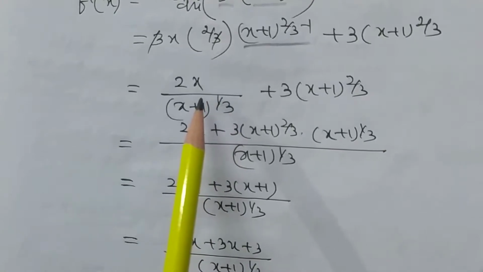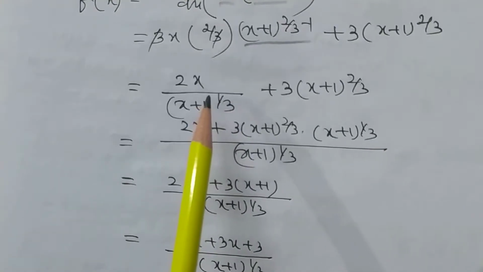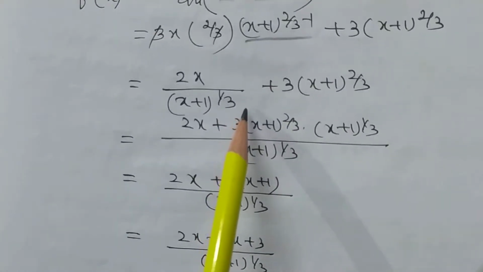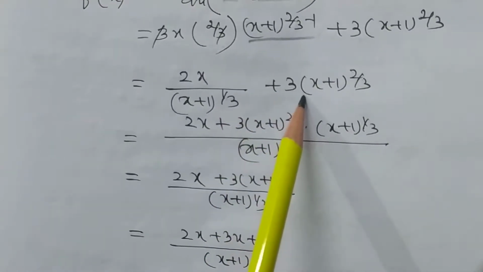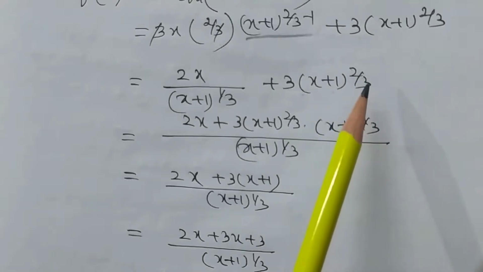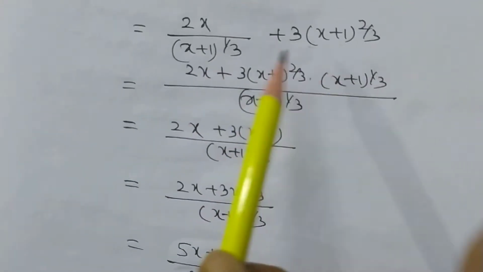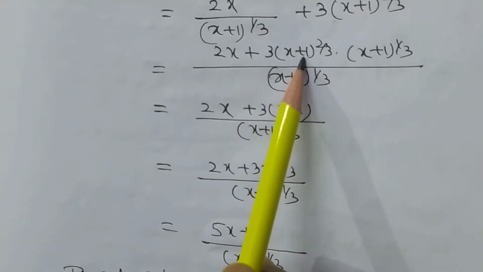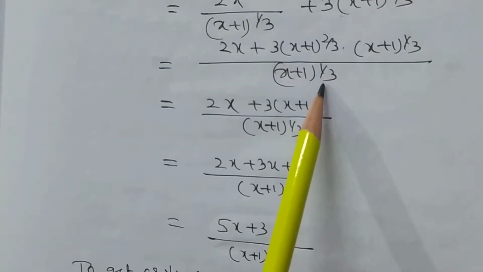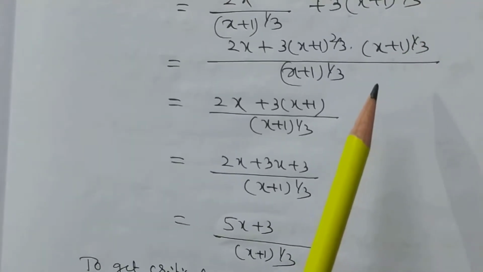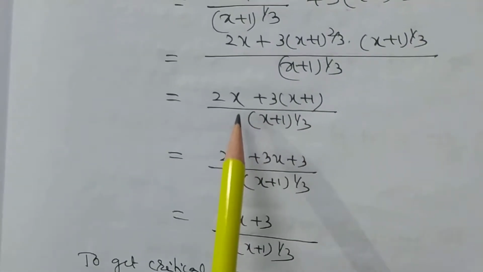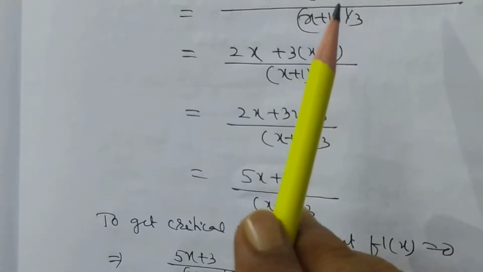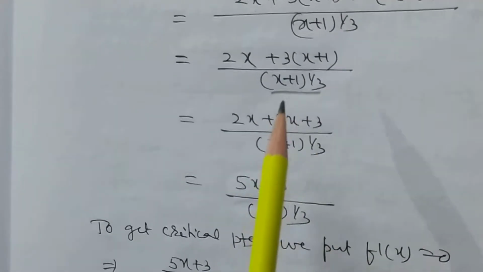And what do we observe? We observe that it will be 2x (x plus 1) whole to the power 1 by 3 plus 3 into (x plus 1) whole to the power 2 by 3. By taking the LCM, we have 2x plus 3 into (x plus 1) to the power 2 by 3 over (x plus 1) to the power 1 by 3. What do we observe? We observe that it will be (2x plus 3 into (x plus 1)) over (x plus 1) to the power 1 by 3.